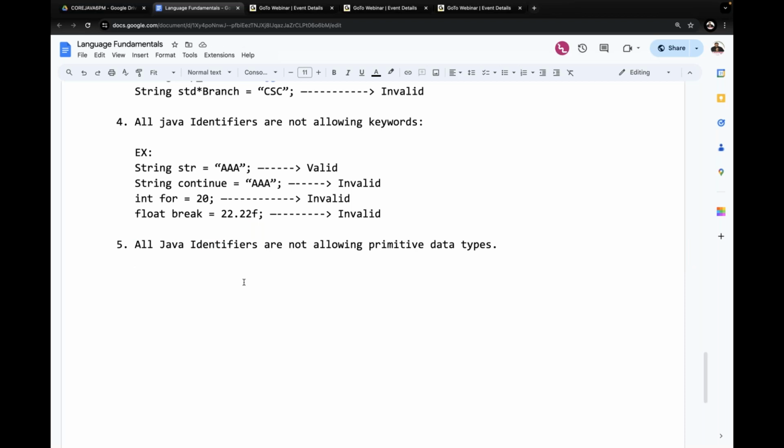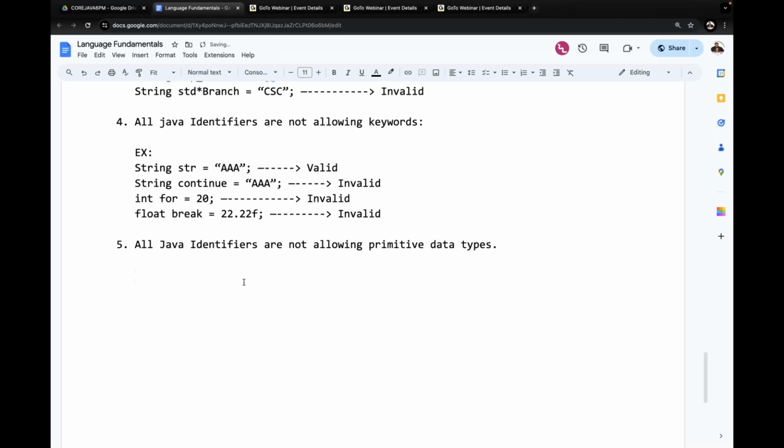All Java identifiers are not allowing primitive data types. Can you tell me what the various primitive data types are? Byte, short, int, long, float, double, boolean, char. These are the 8 primitive data types. Another point: these primitive data types are not allowed as identifiers.